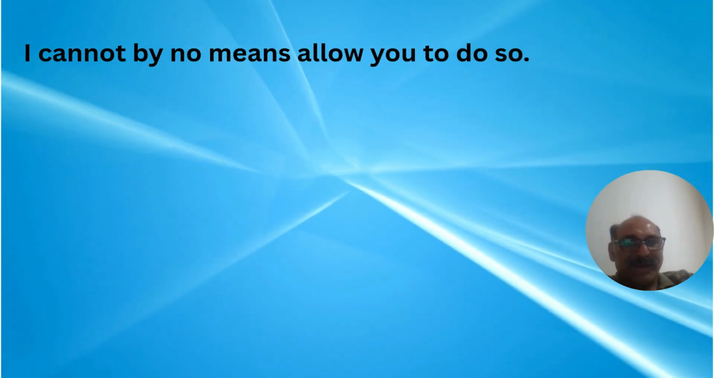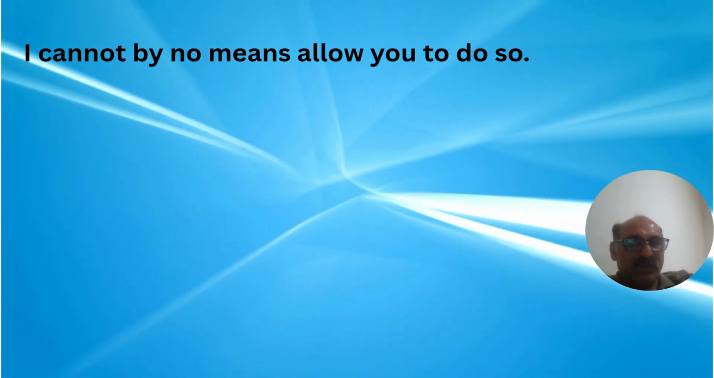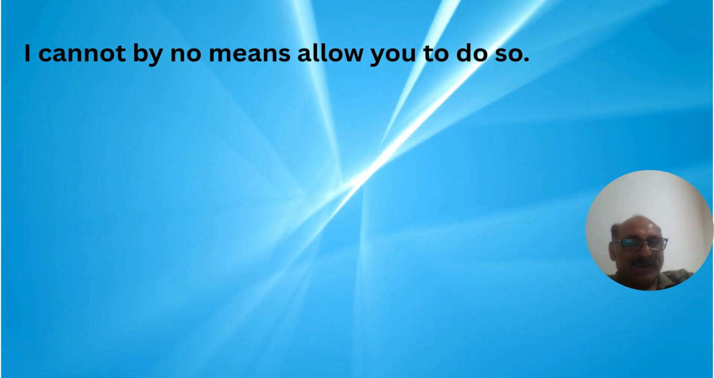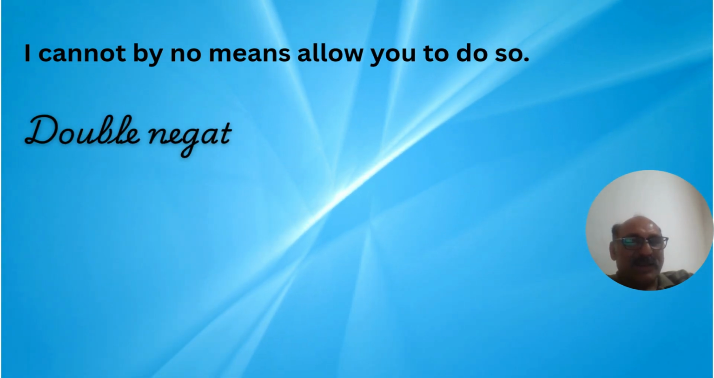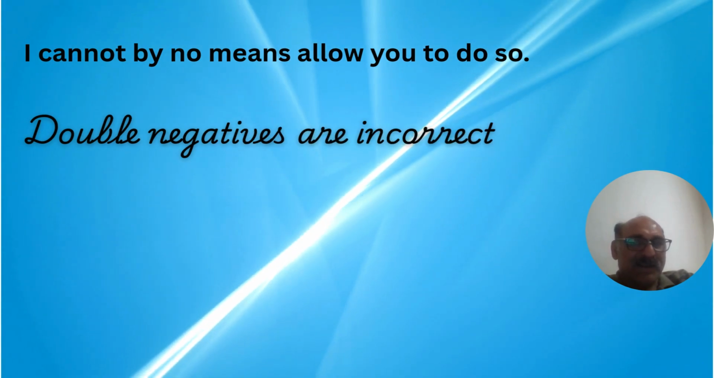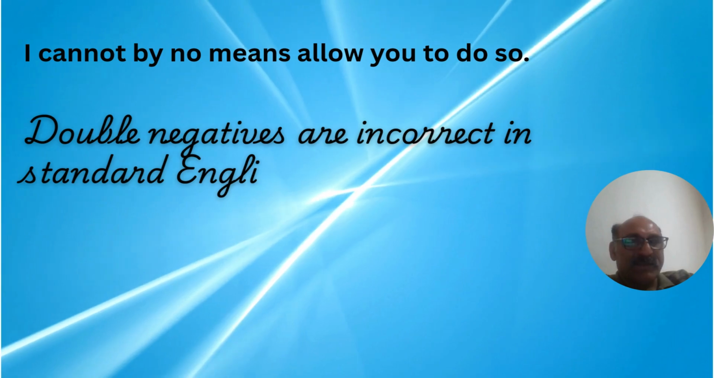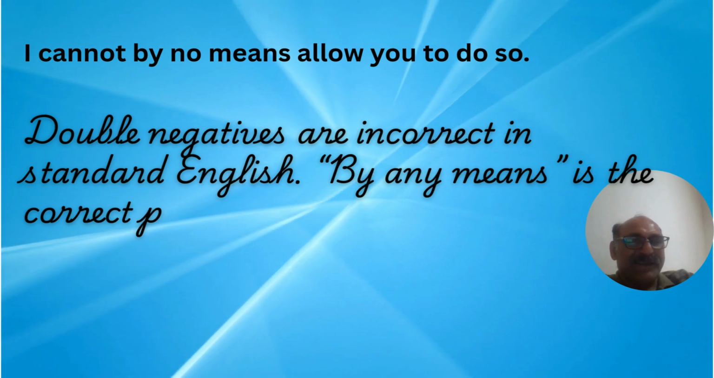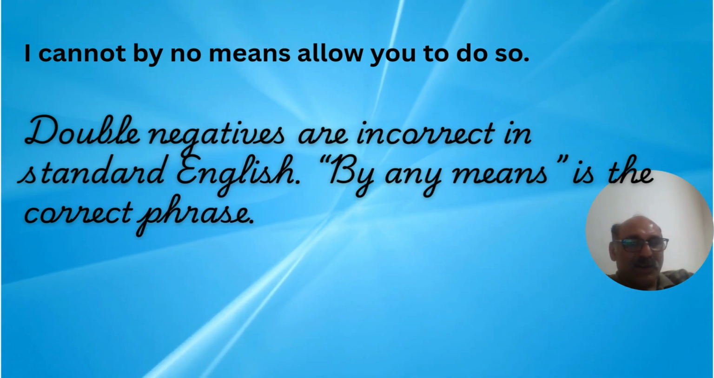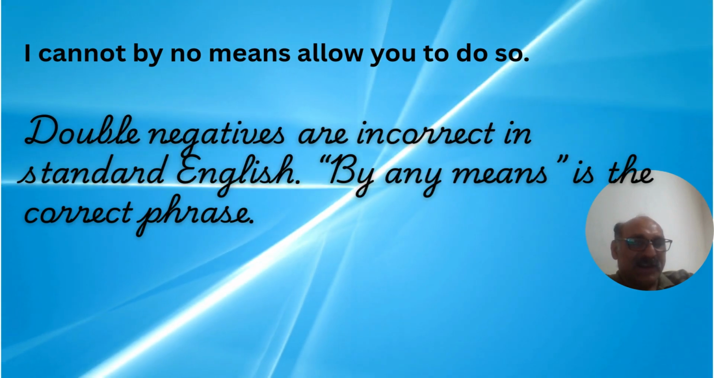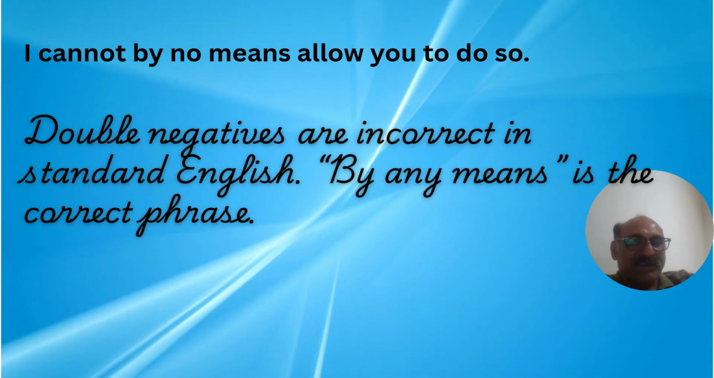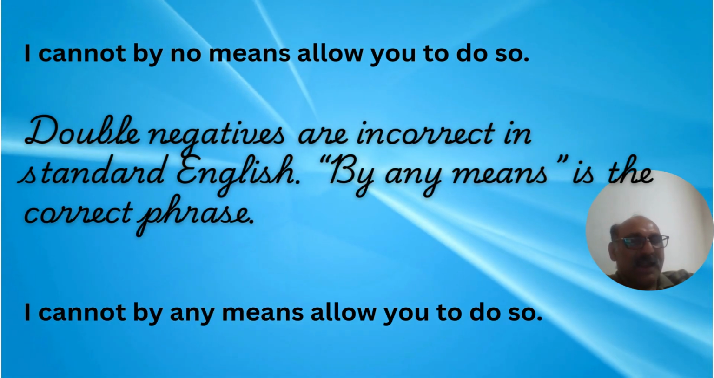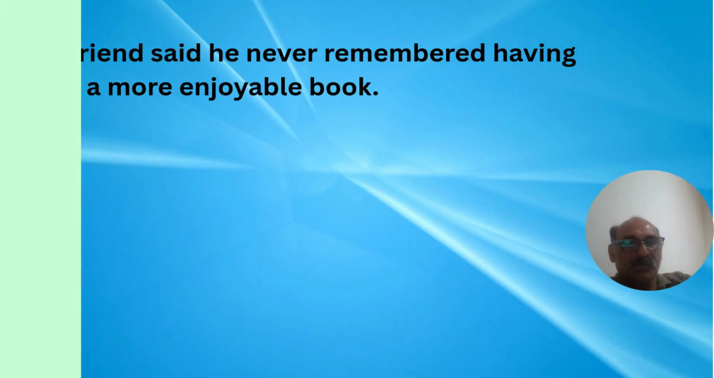I cannot by no means allow you to do so. Now, this sentence has double negatives. Cannot and by no means both give negative meanings, and using double negatives is incorrect in standard English. By any means is the correct phrase. So the correct sentence would be: I cannot by any means allow you to do so.